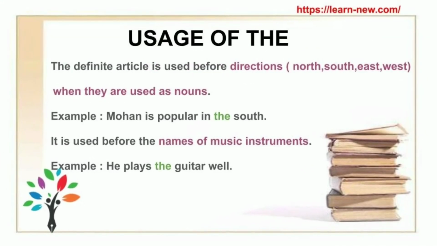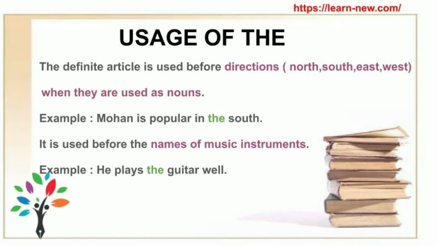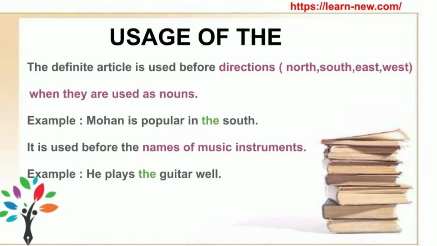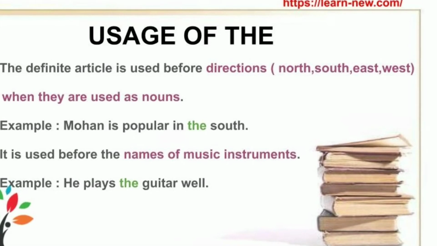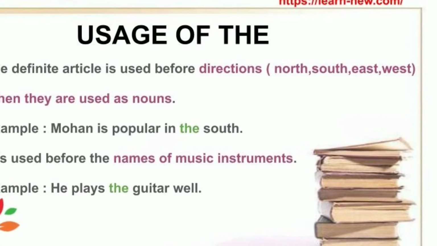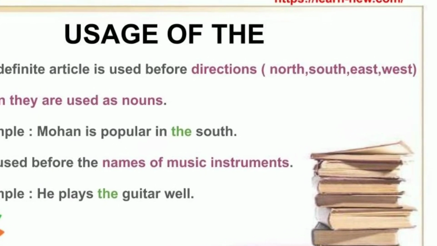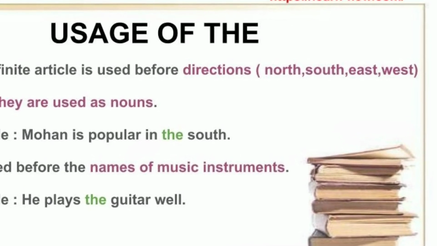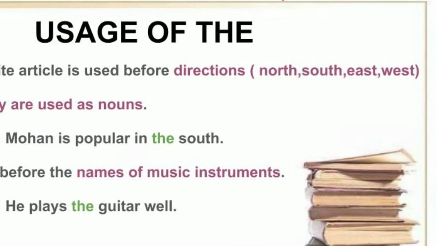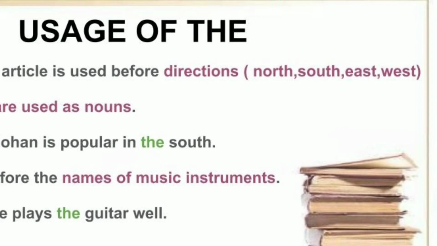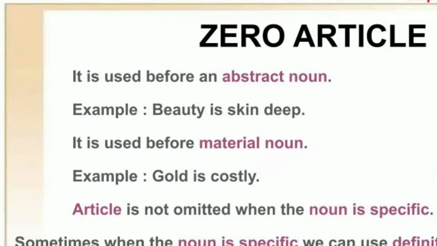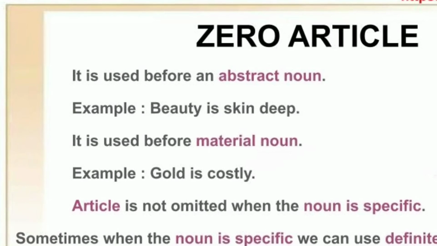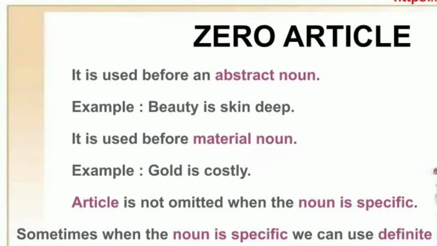Before east, west, south, and north when they are used as nouns. Example, Mohan is popular in the south. Before names of musical instruments. He plays the guitar well. We can discuss a lot more about the usage of the article.